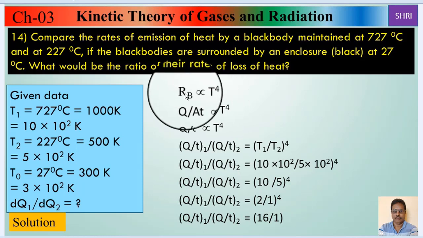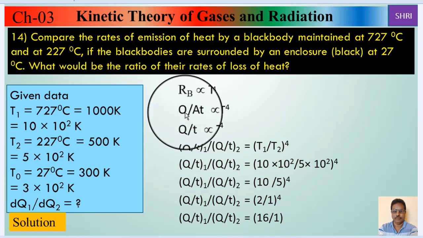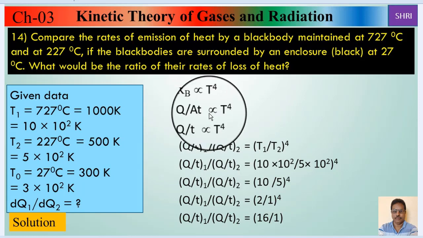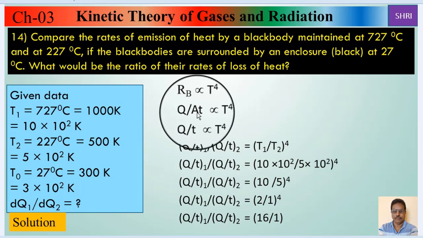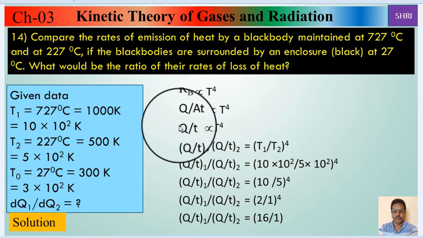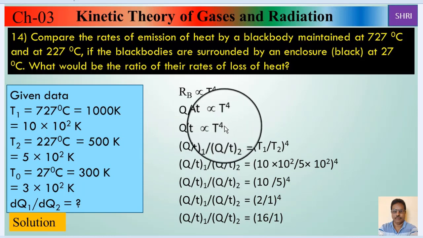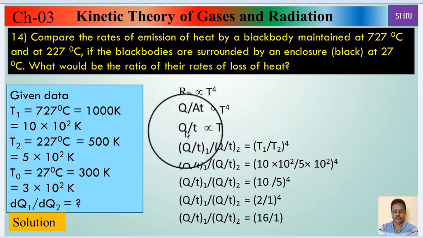But emissive power is the quantity of radiant energy emitted per unit area per unit time, that will be directly proportional to the fourth power of absolute temperature. But as the body is the same, therefore area is constant, therefore Q upon t is directly proportional to the fourth power. This is nothing but the rate of radiation. In rate of radiation we take only heat energy emitted.